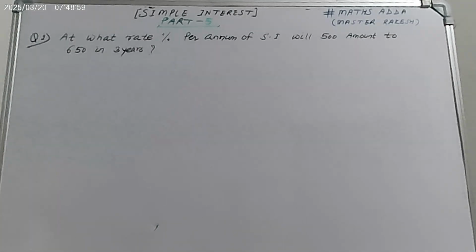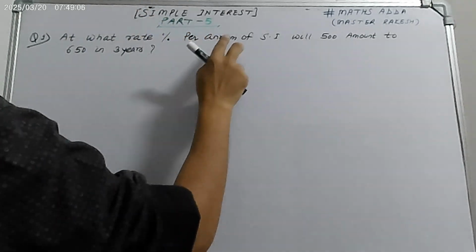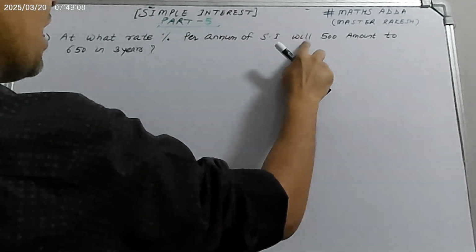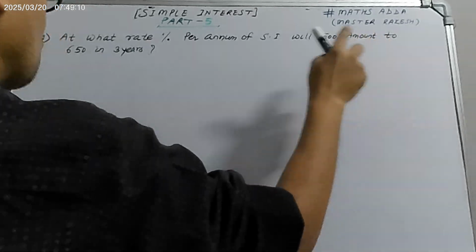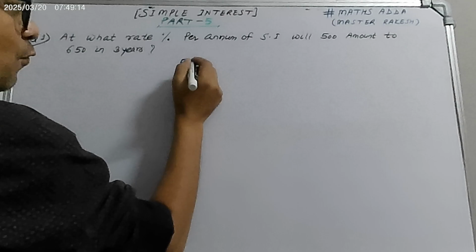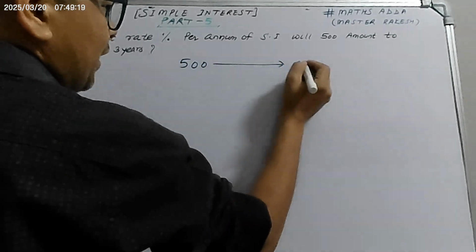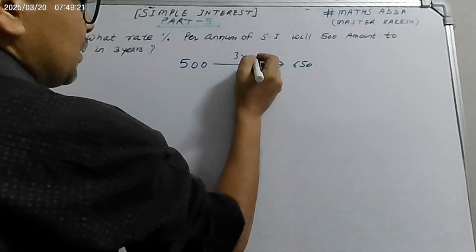There is a question of simple interest, part 5. At what rate percentage per annum of simple interest will 500 amount to 650 in 3 years? It means the initial amount was 500. It becomes 650 within the duration of 3 years.